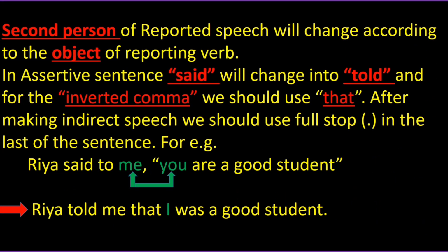Second person of reported speech will change according to the object of reporting verb. In assertive sentence, said will change into told, and for the inverted comma we should use that. After making indirect speech we should use full stop at the end of the sentence. For example, Ria said to me, "You are a good student." In the sentence, "you are a good student" is known as reported speech. So, you will change according to the object of reporting verb, which is me, and the indirect speech is: Ria told me that I was a good student.